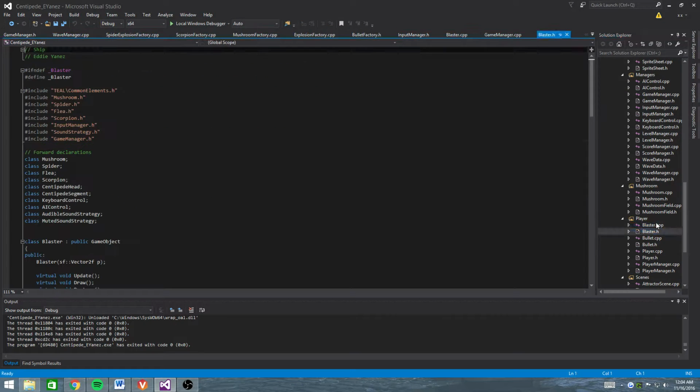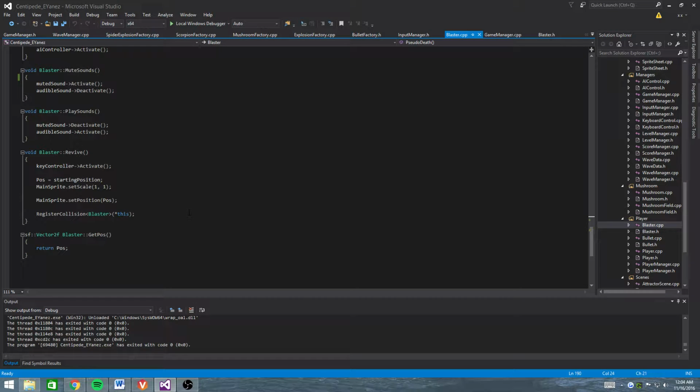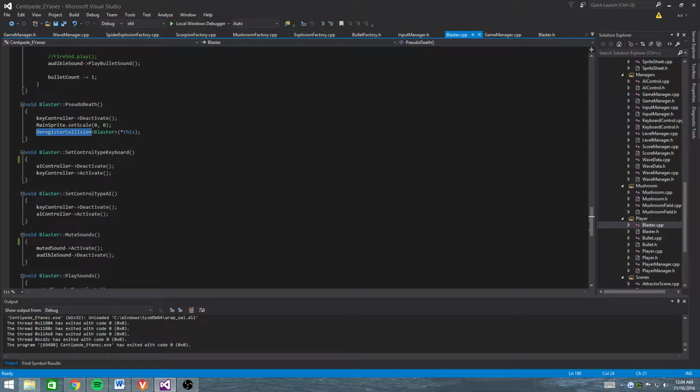What revive does is, of course, just set the scale back to normal, re-register collision, and re-register the keyboard strategy. And I found that was the quickest way. It's not a factory, so it's not pretty, but it reuses the same blaster anyway, so I didn't think there was too much of a problem there.